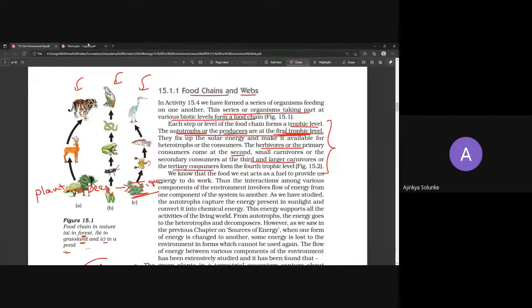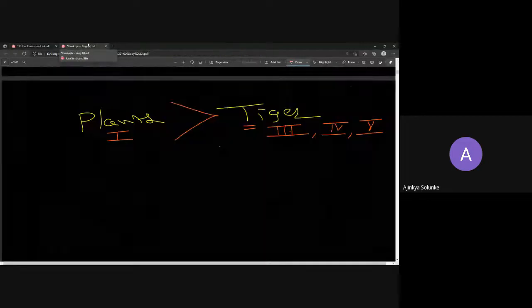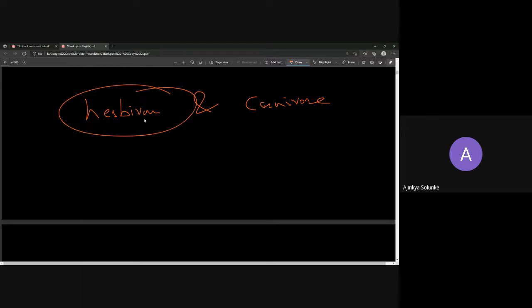So let us just have a revision. If they ask you, between herbivore and carnivore, who will have the highest number of organisms? Herbivore will have more energy, so more organisms, right? Reason: because it is at the second trophic level, the lower trophic level, and carnivores will be third and beyond. Carnivores will be present in the third trophic level, or either the fourth or fifth.